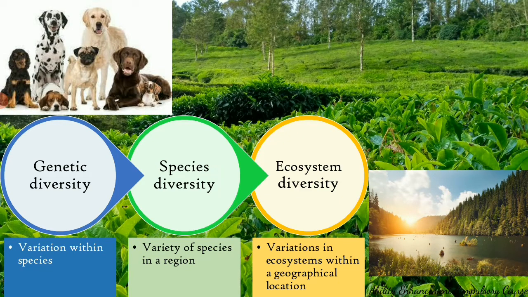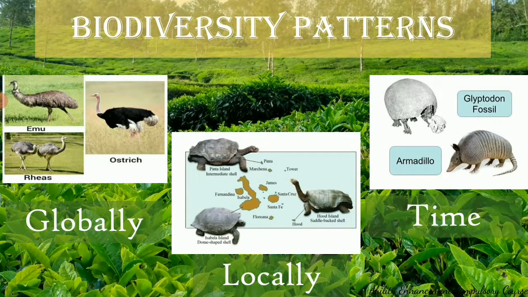So even if one of the ecosystems is threatened due to a disease or due to a drought, the native species of that ecosystem can jump into the one which is there beside it. So this is an ecosystem which is showing great ecosystem diversity because there are different types of ecosystems in the same region. Now, these were the three levels or types of biodiversity. Let us look at the biodiversity patterns.